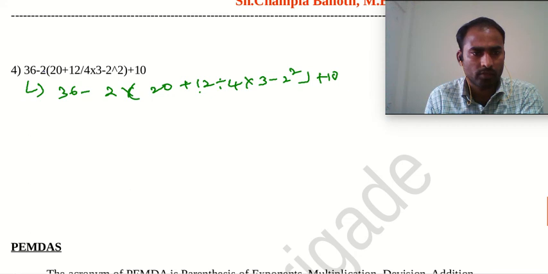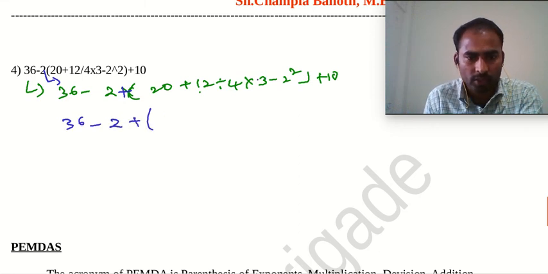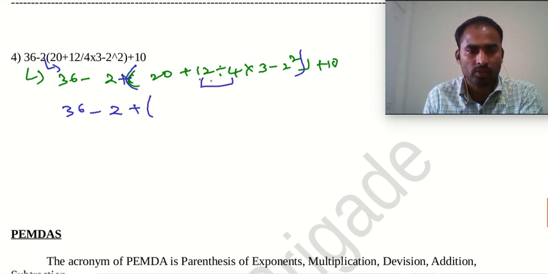Here we are missing something, so I can put a plus: 36 minus 2 plus bracket. First I need to calculate the inner bracket elements. First I need to give priority to division: 12 divided by 4 is 3. Then multiplication: 3 times 3 is 9. Here we will get 4.